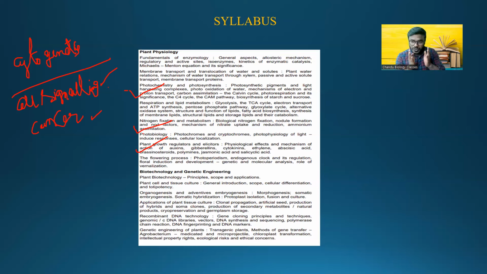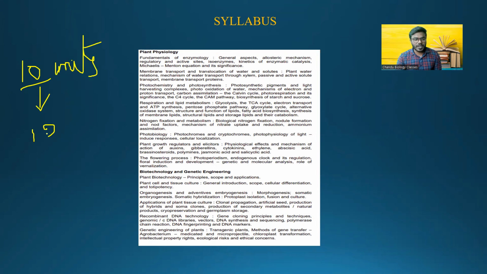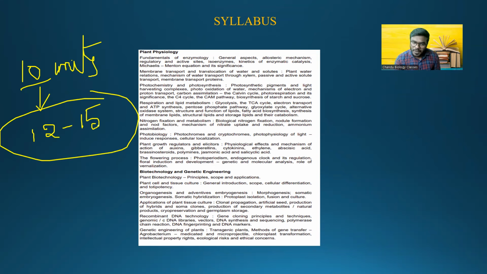Now, whatever information I am giving to all of you, just listen to me carefully. Out of 10 units, tell me friends, on average, how many questions can we get from every single unit? From every single unit, we can expect 12 to 15 questions on average. Now you can ask me, sir, is there any chance that I can skip any one unit?